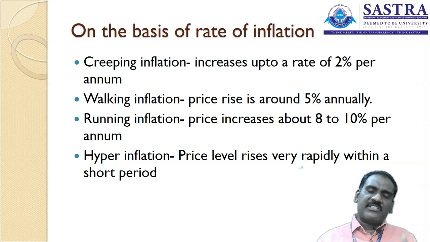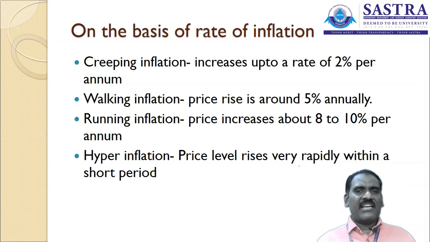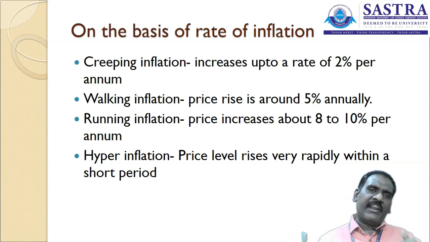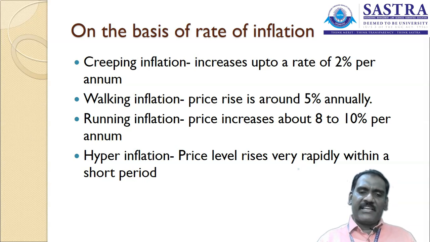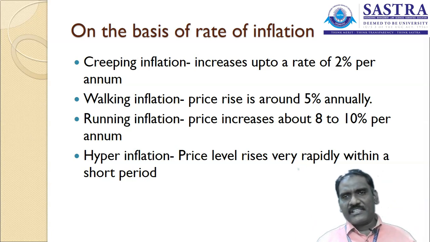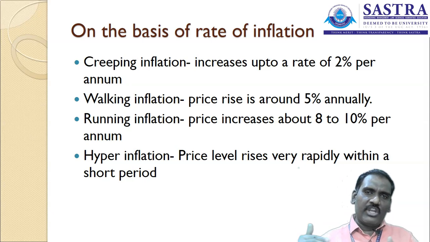It is around 5%, where there are price changes, like 100 to 104, 104 to 109, 109 to 114. Likewise, the inflation is increasing, and we call it walking inflation. What is running inflation? The prices change about 8 to 10% per annum. You can take the first year as 100%, then 110%, 118%, 128%. If inflation goes on like that, we call it running inflation.